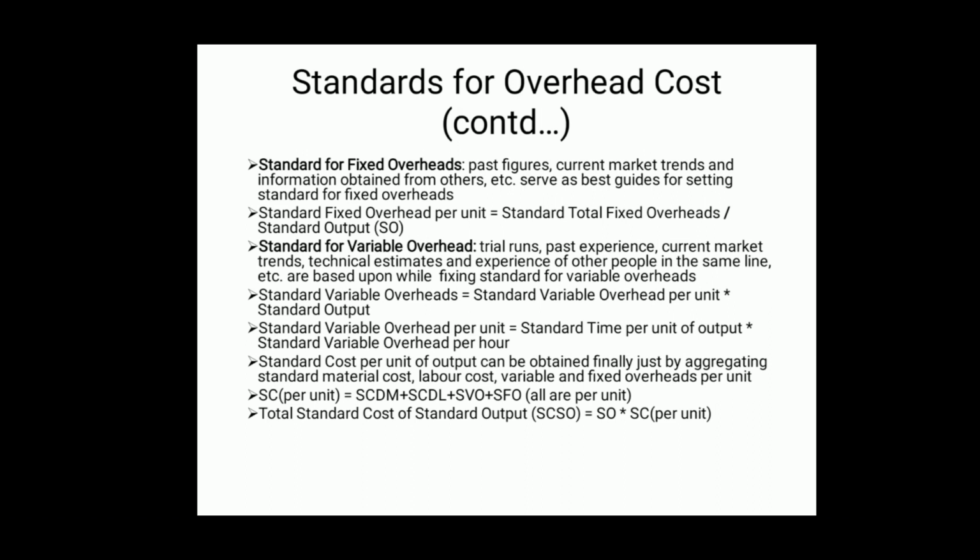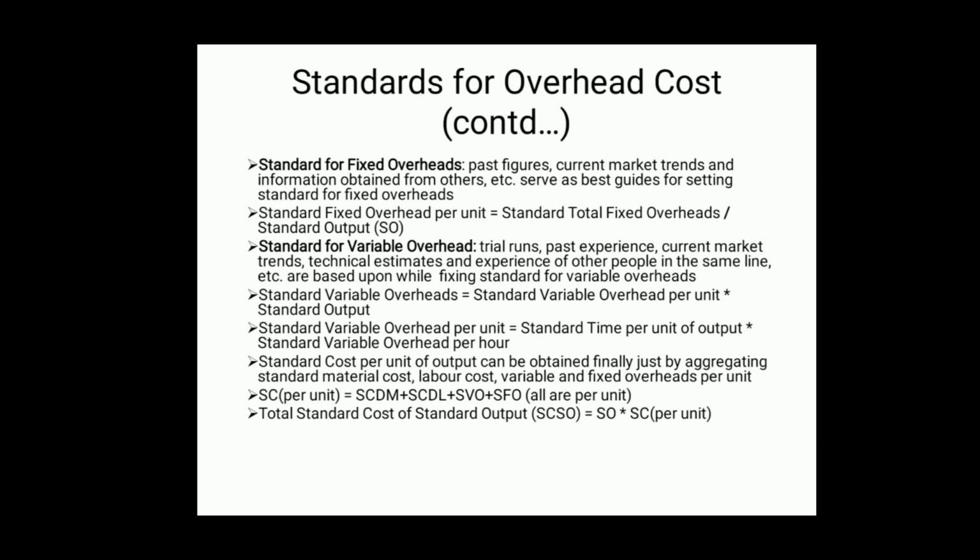standard variable overheads. Now, standard cost per unit of output can be obtained finally just by aggregating standard material cost, standard labor cost, standard variable and fixed overheads per unit.